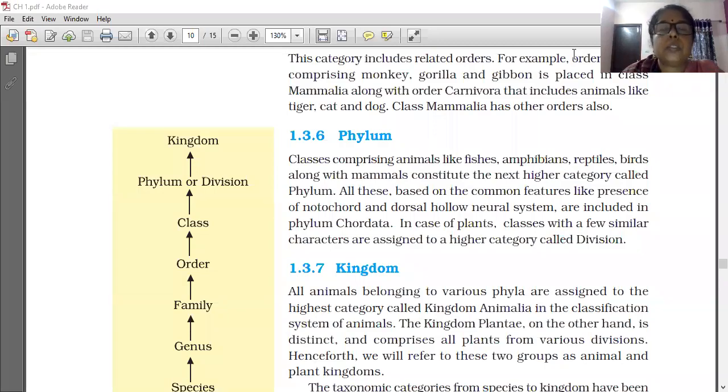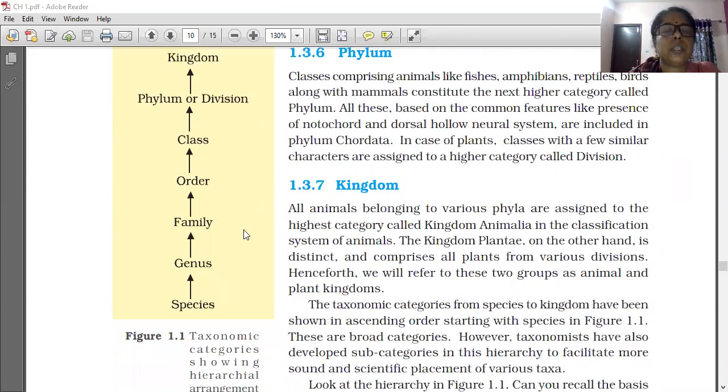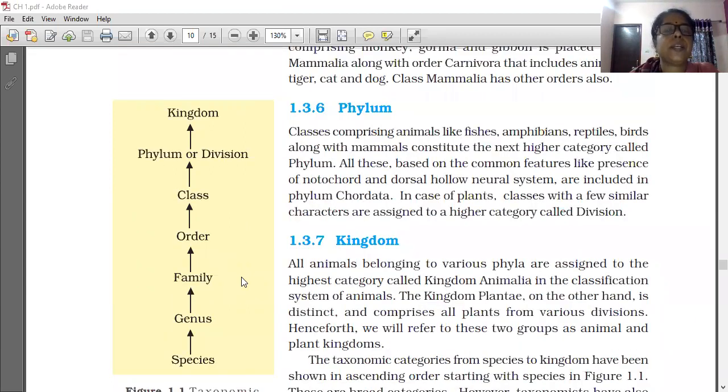Good morning, students. Today we are continuing the levels of classification. Last session, we learned that taxonomic categories only. In that, species is the lowest class. Many species combine together to form genus.